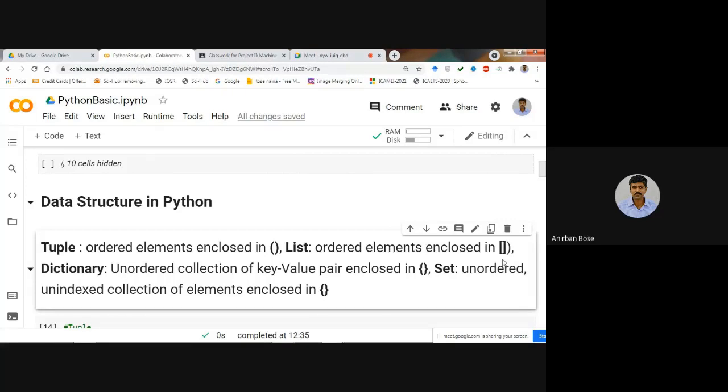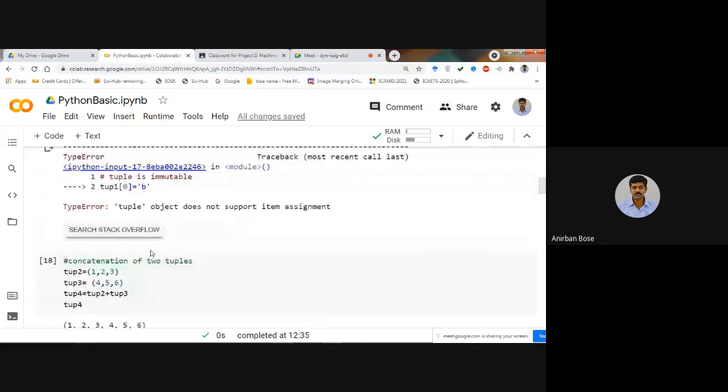Where it is different from a tuple, we have seen that tuple is immutable. That means you cannot change or replace or delete a particular element from the tuple. But from the list, you can change or delete or append some values into the list. So here is the main difference between the list and the tuple. Clear? So list is mutable and tuple is immutable. So let us see some of the properties of list.